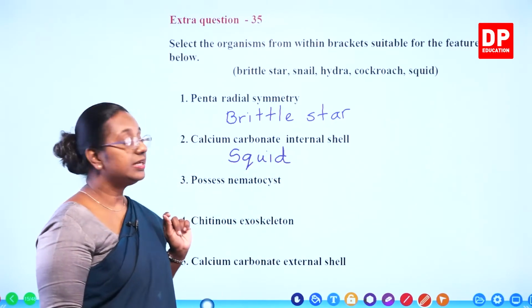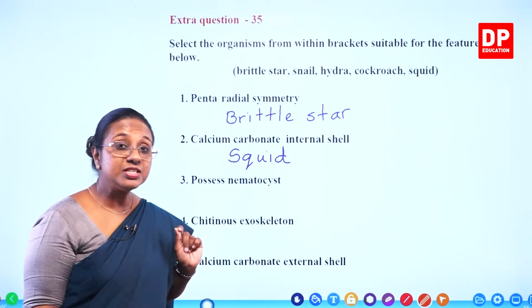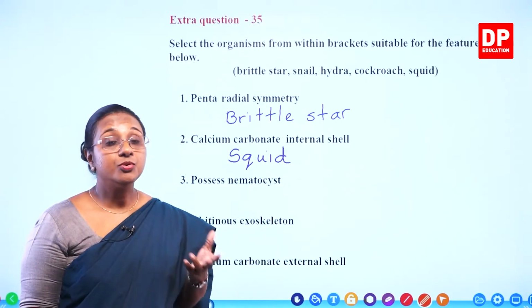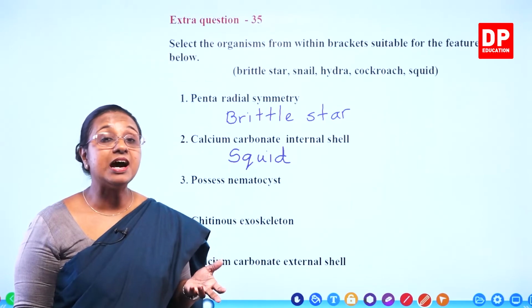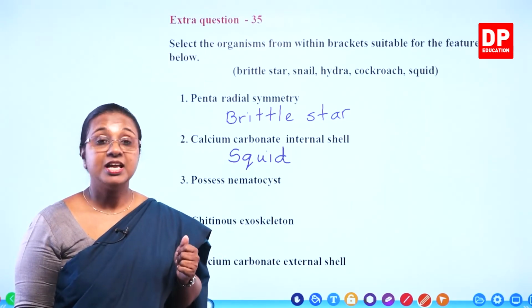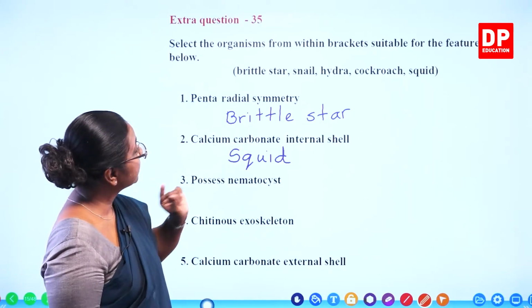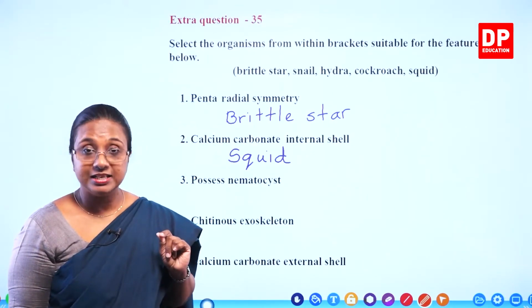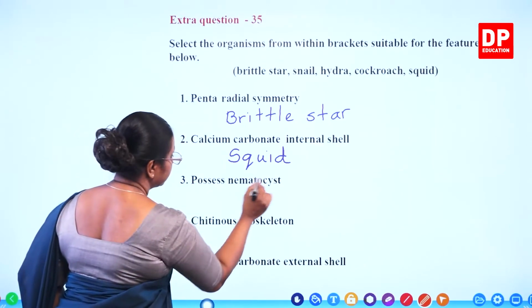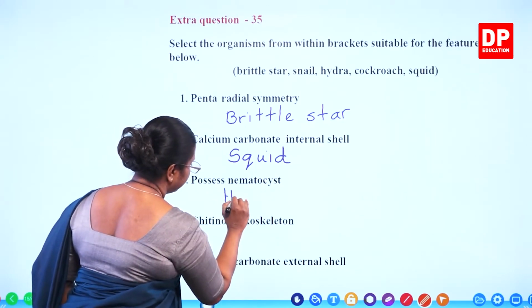Then possess nematocyst. Nematocyst or nidocyst, those are present in cnidarians or coelenterate. Cnidarians, what are the cnidarians given here? If you look at the examples, Hydra is a cnidarian. So Hydra possesses nematocyst. Hydra.